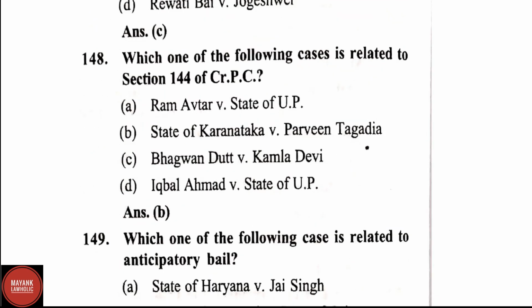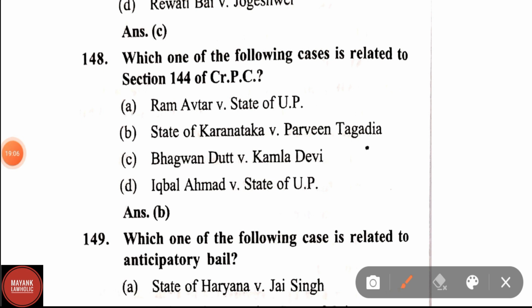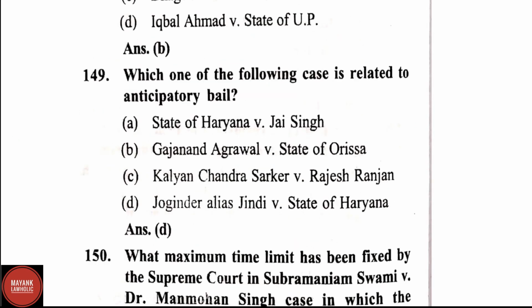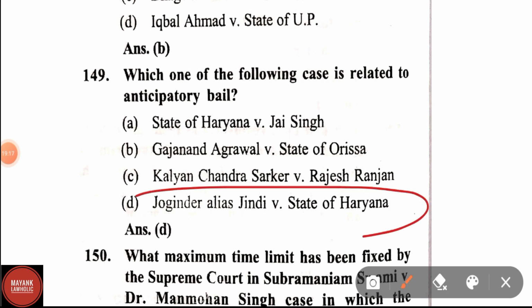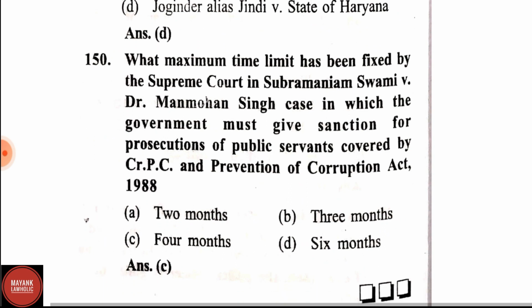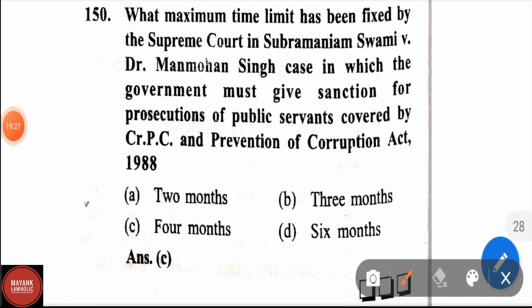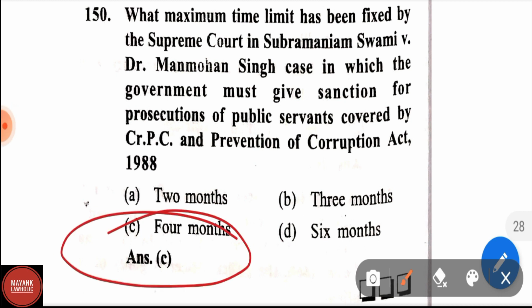Question number 148. Which of the following cases is related to Section 144 of CrPC? State of Karnataka versus Praveen Togadia is related to Section 144 of CrPC. Question number 149. Which one of the following cases is related to anticipatory bail? Joginder alias Jindi versus State of Haryana is related to anticipatory bail. Question number 150. What is the maximum time limit fixed by the Supreme Court in the Subramaniam Swamy versus Dr. Manmohan Singh case within which the government must give sanction for the prosecution of a public servant covered by CrPC and the Prevention of Corruption Act 1988? 4 months is the correct answer.